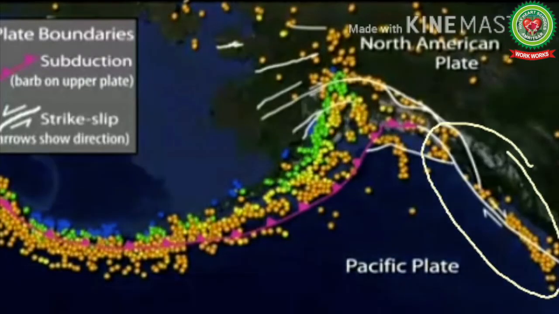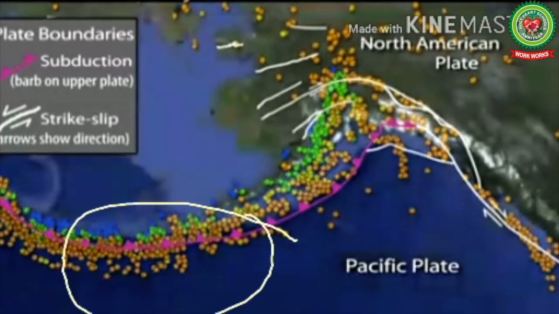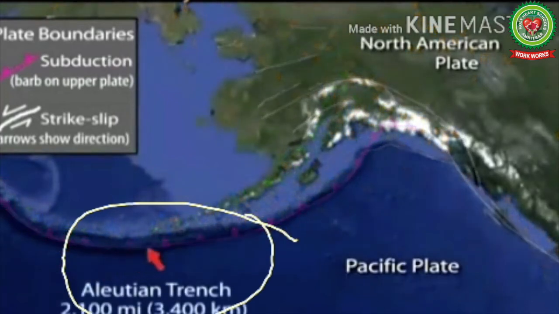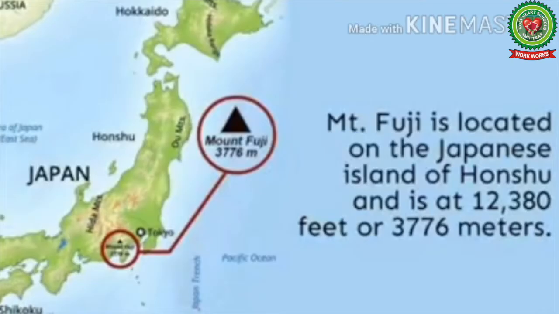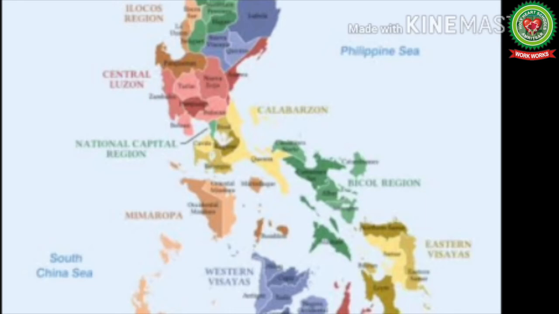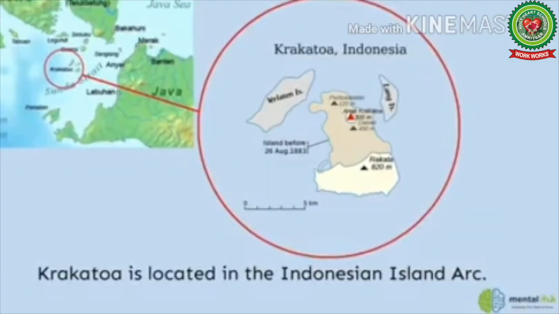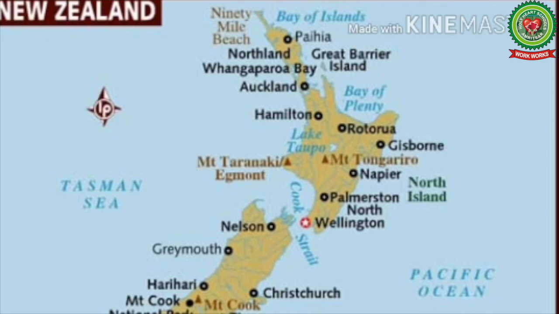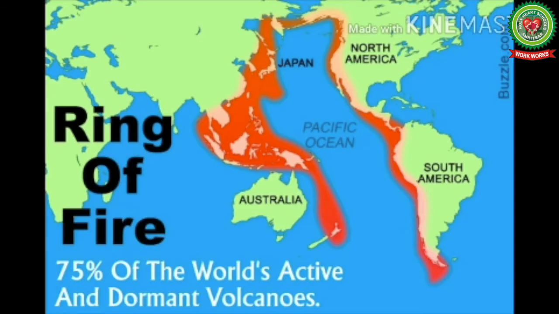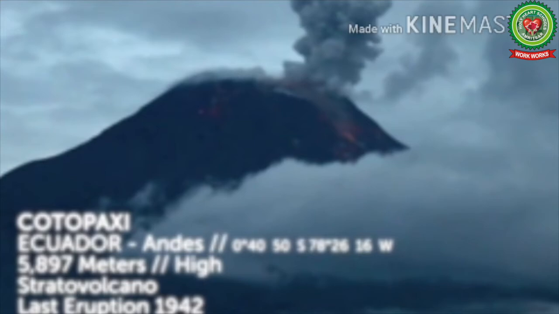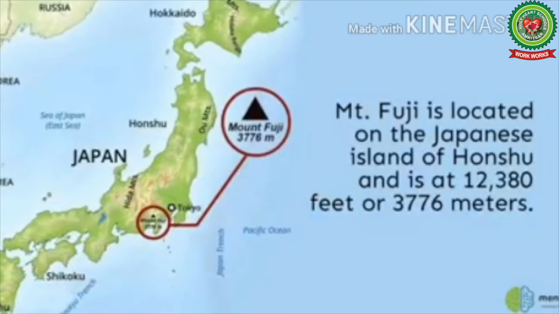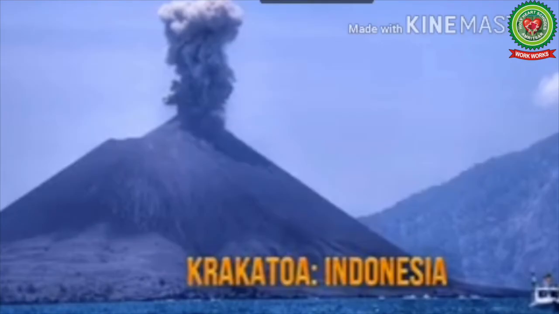the Rocky Mountains of North America, the Aleutian Islands, and the series of islands of East Asia including Japan, Taiwan, Philippines, and islands of Indonesia. This belt further extends up to New Zealand. Some famous volcanoes in this belt are Chimborazo and Cotopaxi in Andes, Mount Fujiyama in Japan, Mount Krakatoa in Indonesia.